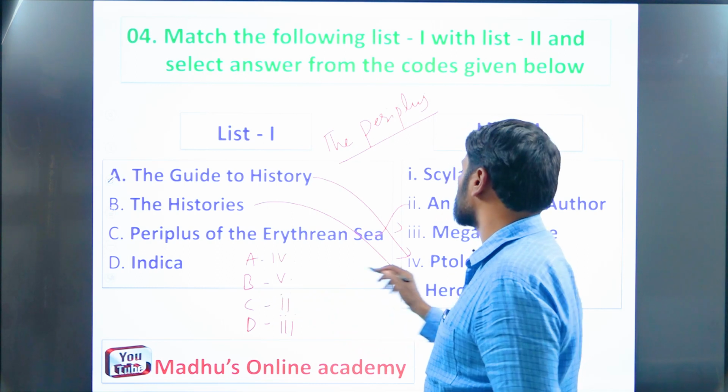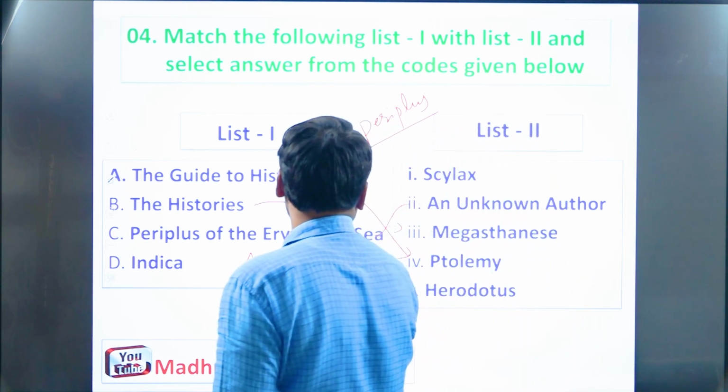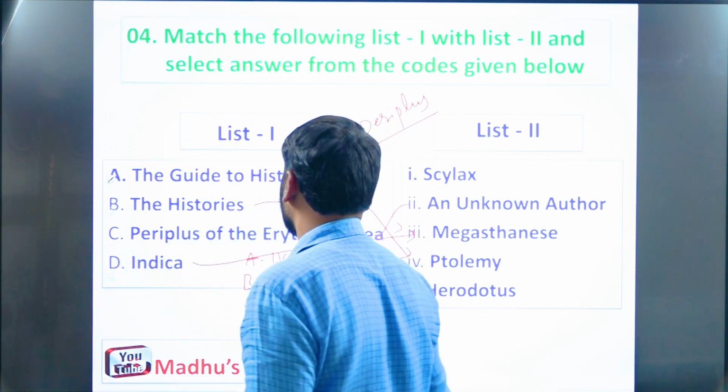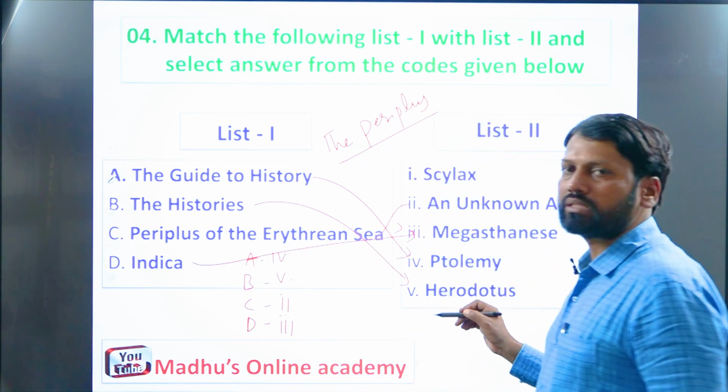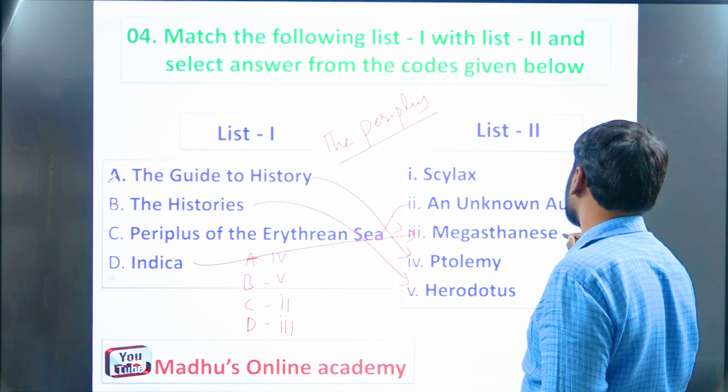Next, D, Indica was authored by Megasthenes. Indica was authored by whom? Megasthenes, remember. Indica was authored by Megasthenes. Who is Megasthenes? Let us discuss some other details about the significance of Megasthenes.